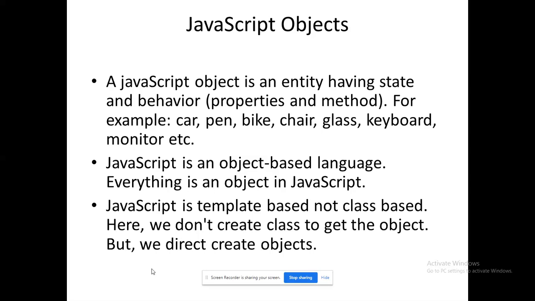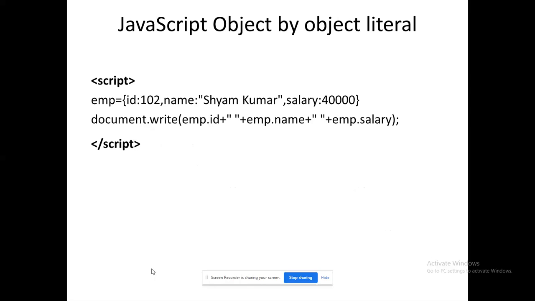It's not class based. It's template based. So directly we can create objects. Normally in object-oriented programming, how do we do it? ClassName obj equal to new ClassName. Likewise, we create an object by using the class name. But here there is no need to mention any classes. We can directly create an object. That is the main idea behind JavaScript objects.